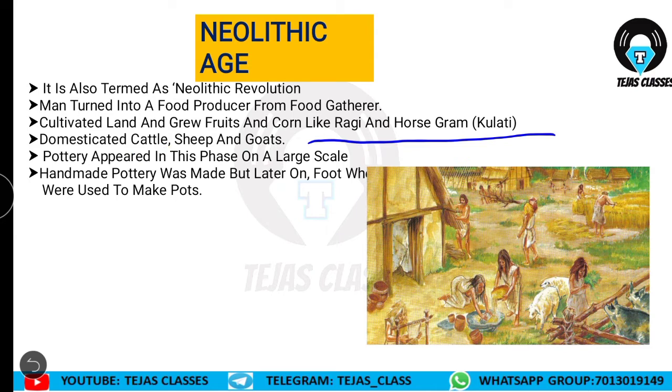Pottery appeared in this phase on a large scale. I have already told you, if agriculture has come, they need to store their production. So they started pottery, and a large number of pottery designs and pots were made in this period. Handmade pottery was made at first, but later the foot wheel was used to make pots. Initially they made them with their hands, and gradually they started using the foot wheel.